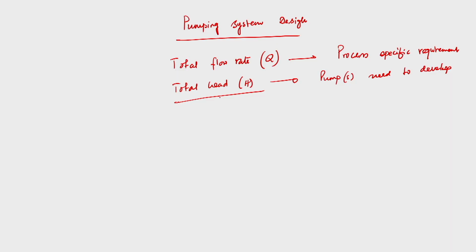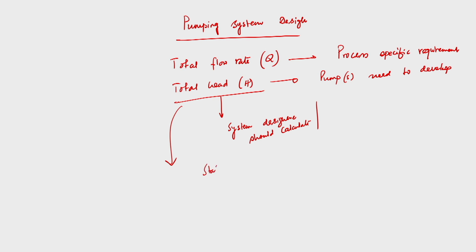So, a system designer should calculate this one. How? Because it has two parts, as I have discussed many a time.